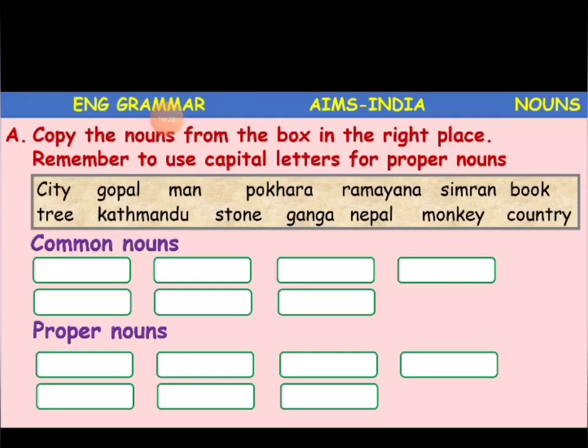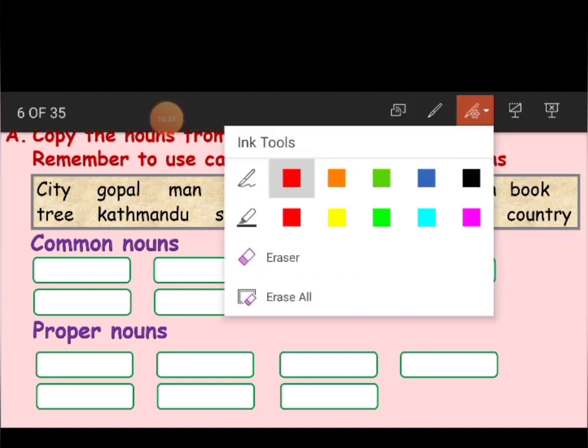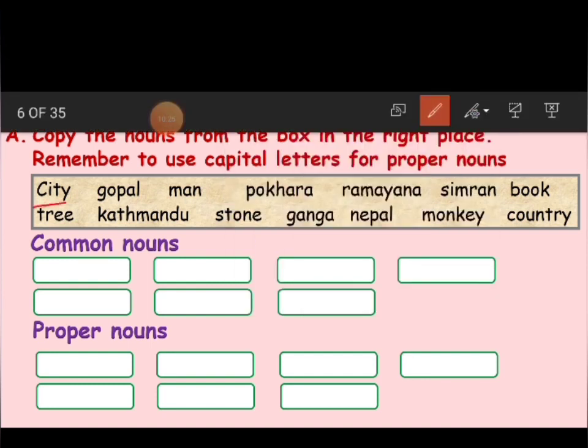So here if you see, city. City. Okay. Is city a common noun or a proper noun? We are just telling that it is a place. We are not giving any name. We are not telling Hyderabad or Tirupati, Chittoor, nothing. We are not telling that. We are just telling it is a city. Yes, it comes under common noun. City comes under common noun. Clear, children?